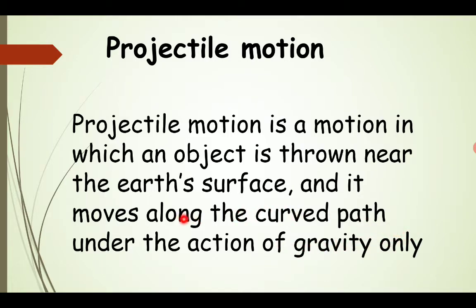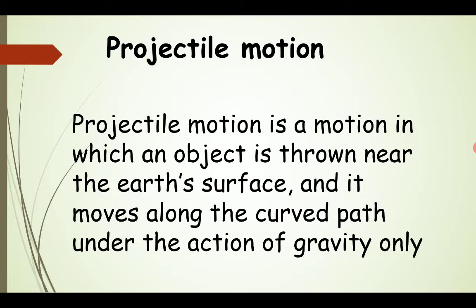We throw the object horizontally, but the object falls down instead of going up due to gravity. There are many examples around us, or things we have seen in TV or movies, like shooting an arrow, a bullet, or throwing an object or a disc. They all exhibit projectile motion.